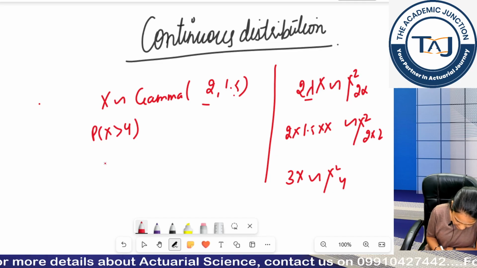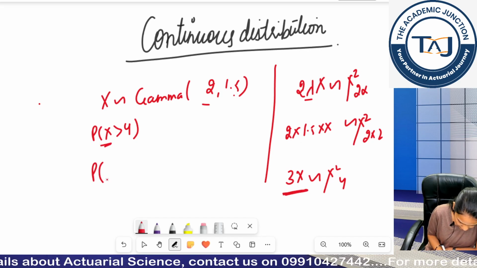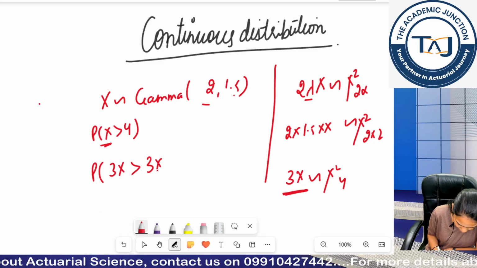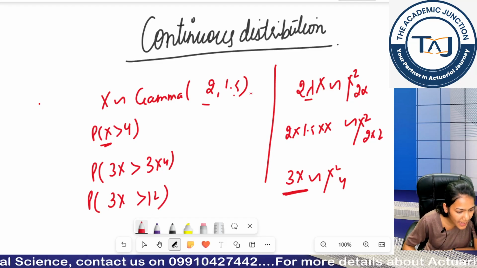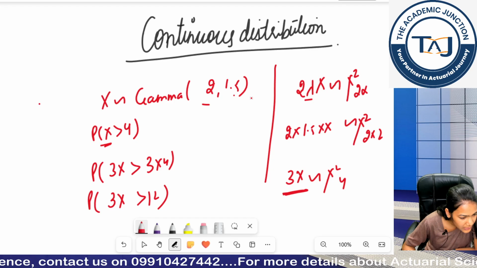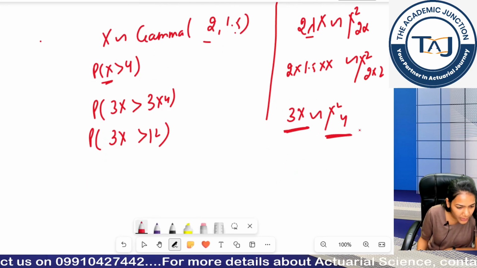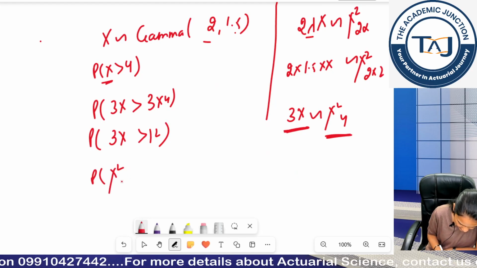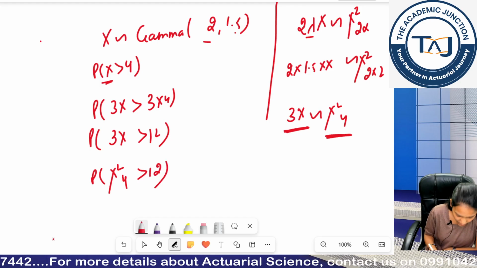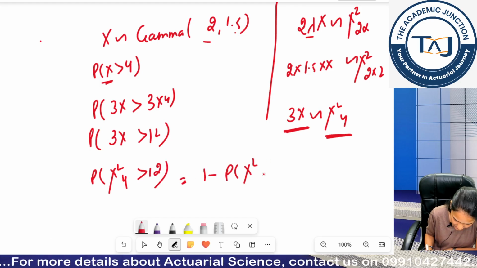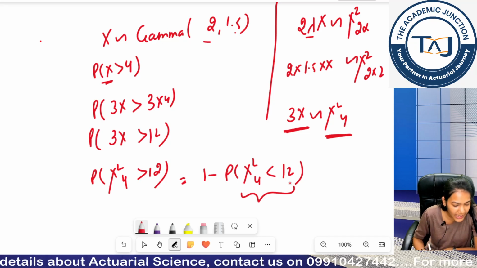Now look, this is 3x, I have this x. So what I will do is multiply by 3 on both sides. So I get the probability that 3x is greater than 12. Now I say my 3x is already following chi-square. So I write here chi-square 4 is greater than 12. Now I can write this as 1 minus the probability that chi-square 4 is less than 12, and I have this in my tables book.